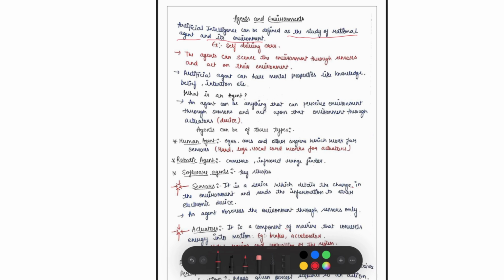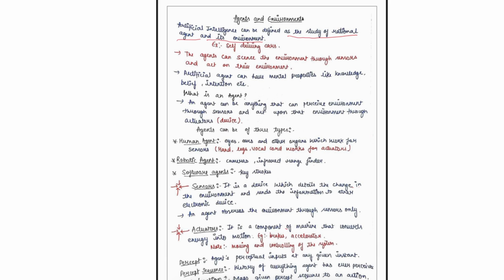To understand this, let's take an example of a self-driving car. So basically there would be an AI agent. It will be perceiving the environment, or sensing the environment. Then according to the environment it's behaving. It's taking some action. So this AI can be defined as a study of rational agents and its environment.